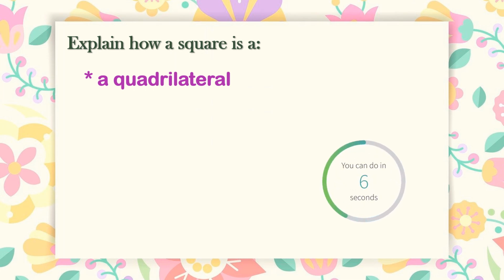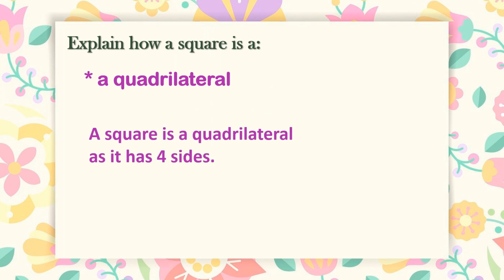Our next question is, explain how a square is a quadrilateral. Well, it is a quadrilateral because it has four sides. Quadrilateral means what? Quad means four, lateral means sides, and a square obviously has four sides. So yes, it is a quadrilateral.